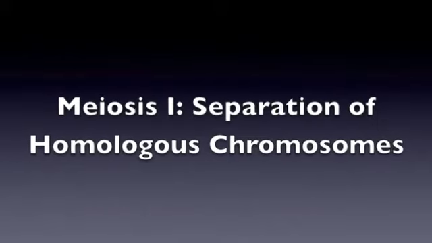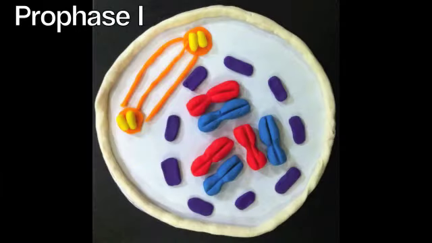Meiosis 1, separation of homologous chromosomes. During prophase 1, chromosomes condense, homologs pair up and align along genes. Crossing over, the genetic rearrangement of corresponding segments of DNA molecules in non-sister chromatids, occurs as the homologs are joined in synapsis. After synapsis, each homologous pair has chiasmata, X-shaped regions at the point of crossing over.